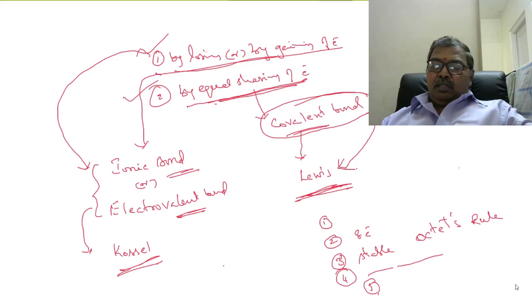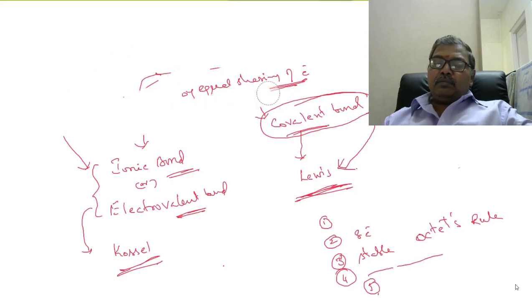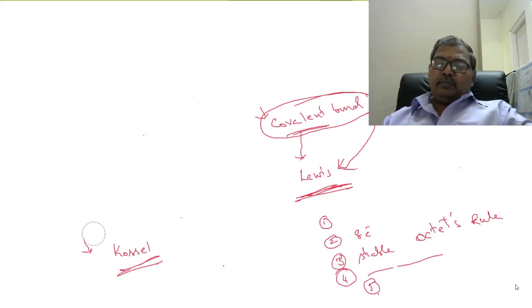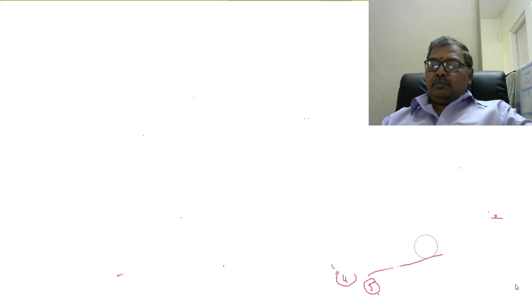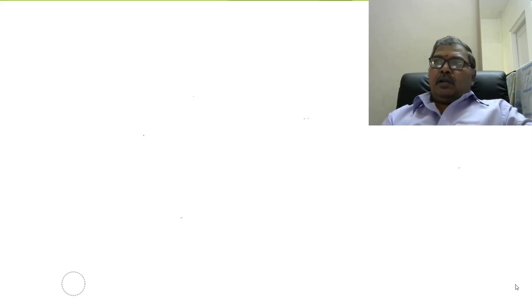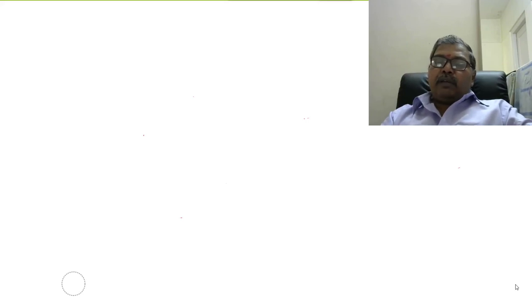Now, let us see the formation of ionic bond, explained by Kossel. So I am taking one example.